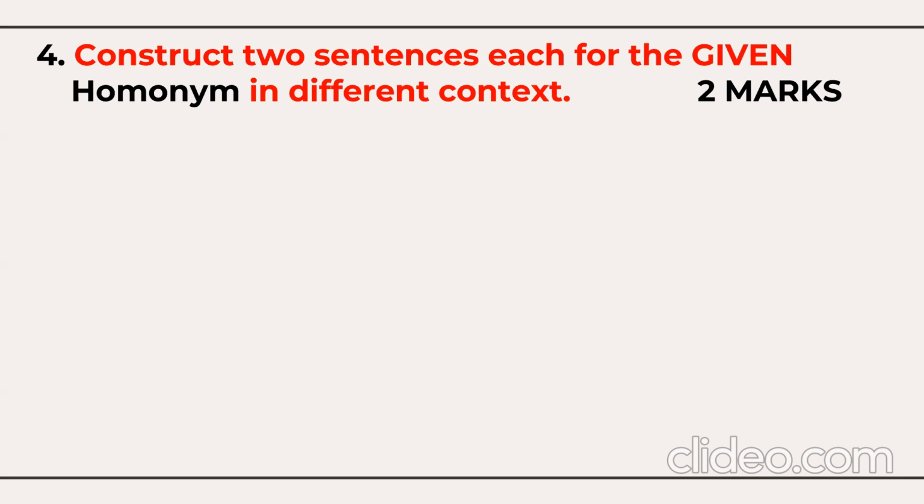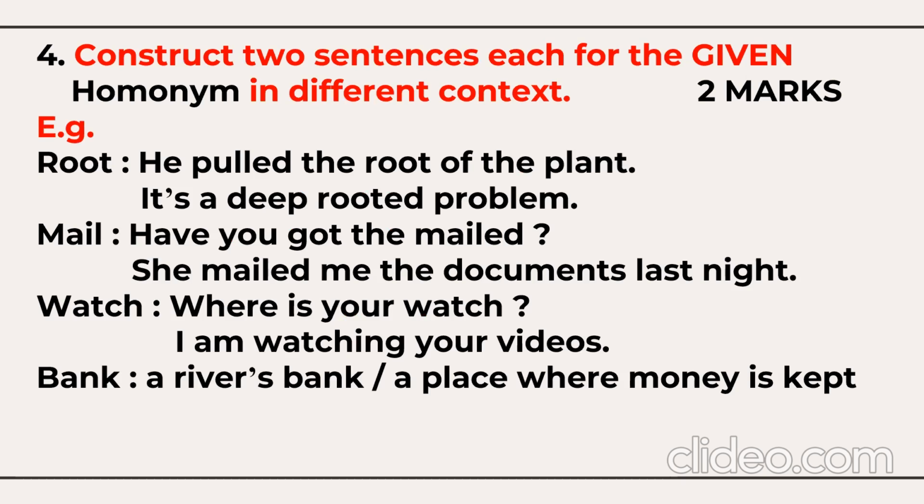So one word will be given, and you need to make 2 sentences, and in these 2 sentences, the word should have a different meaning. For example, let's take the word root. We can write 2 different sentences using the word root, like he pulled the root of the plant. That is the root of the plant. It's a deep-rooted problem. That means a very serious problem.